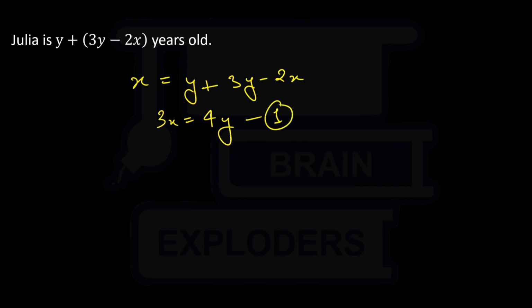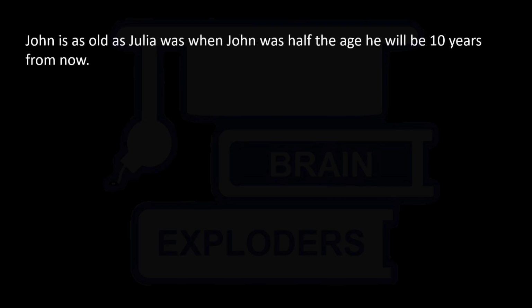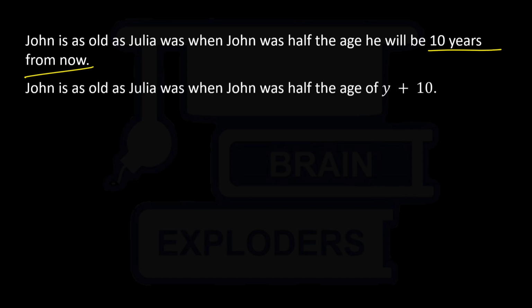Okay, now let's cover the second sentence. Let's convert our second sentence into an equation. John is as old as Julia was when John was half the age he will be after 10 years. 10 years from now. So after 10 years, what will be his age? His age will be y plus 10. Current age is y. My current age is 23. So after 10 years, my age will be 23 plus 10. So his age will be y plus 10. Half the age of y plus 10 means y plus 10 by 2.